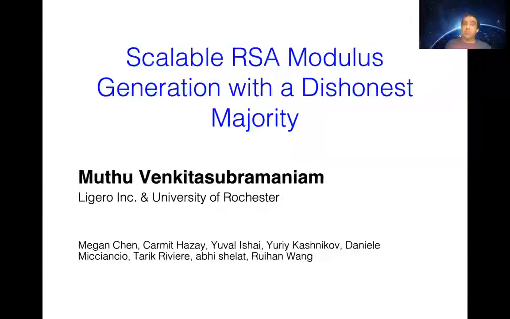I'm going to talk about our work on scalable RSA modulus generation with a dishonest majority. This is joint work with Megan Chen, Karmeet Hazai, Yuval Ishai, Yuri Kashnikov, Daniele Micciancio, Tariq Riviere, Abi Shalat, and Ruhan Wan.